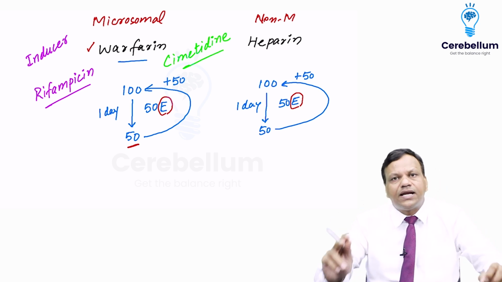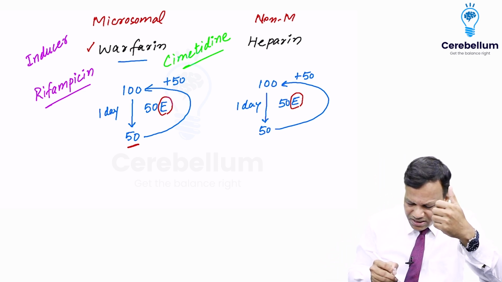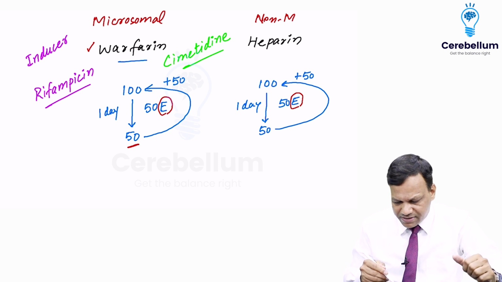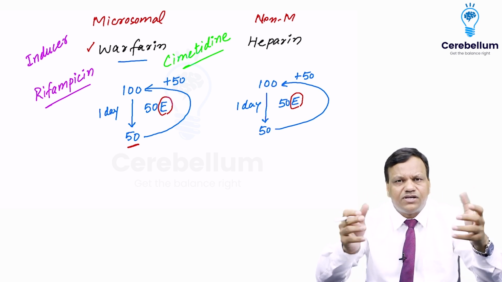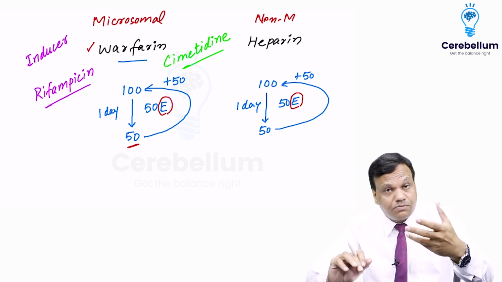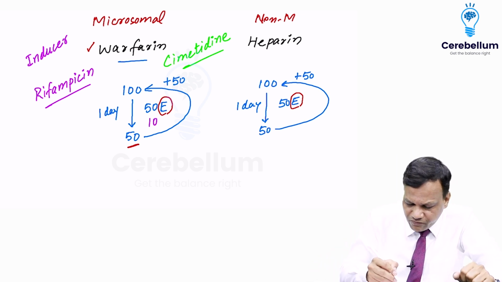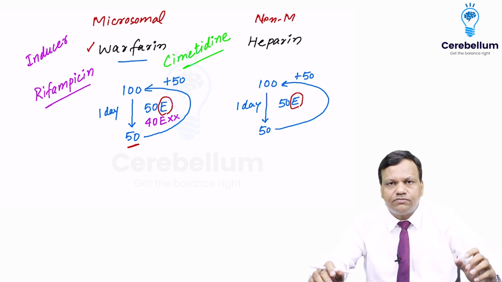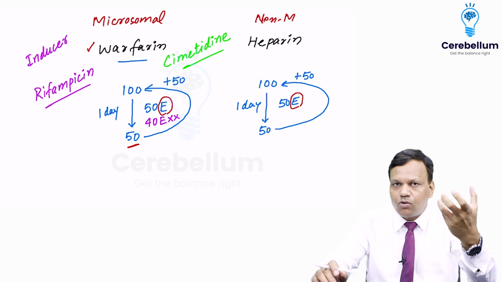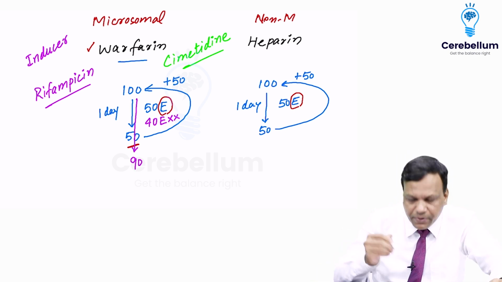Cimetidine is an example of an enzyme inhibitor. So when we give cimetidine, it comes to these enzymes and says to them, you are working too much, please rest, otherwise you will get tired. And the enzyme thinks that she is saying right. So out of the 50 enzymes, 40 start resting, 40 enzymes are inhibited. So now only 10 are working. When only 10 are working, they can break only 10 molecules. So what will remain? Now 90 molecules will remain.